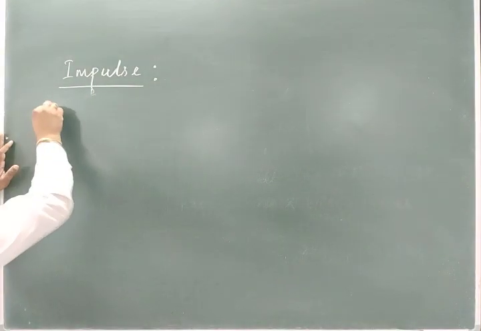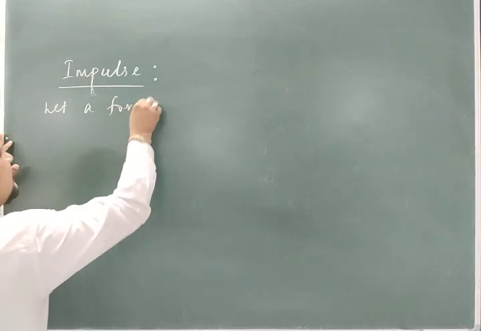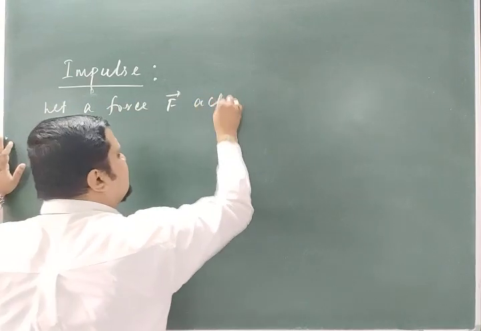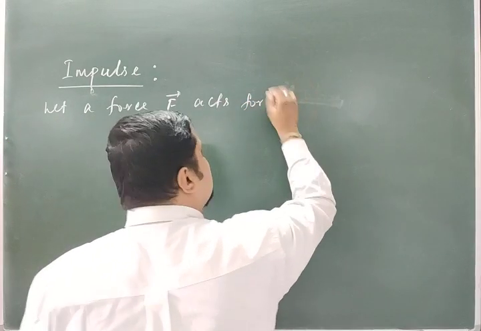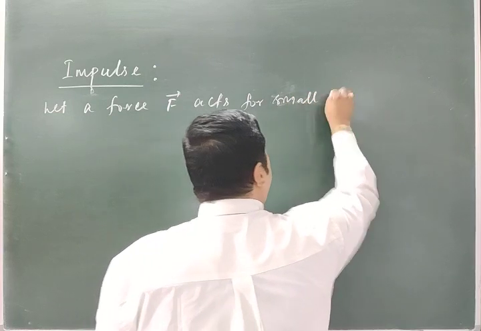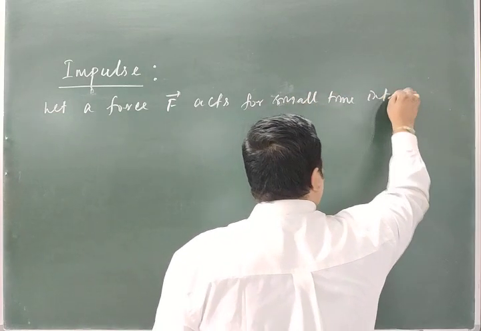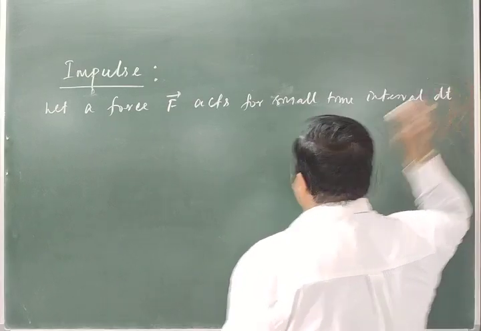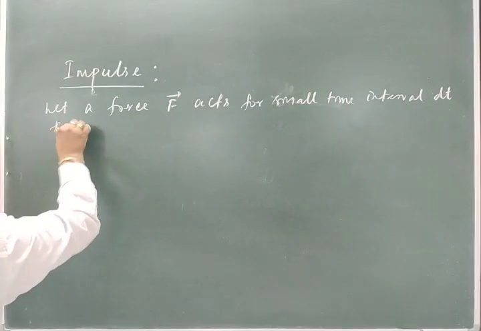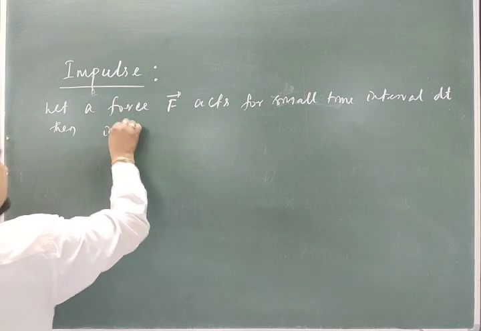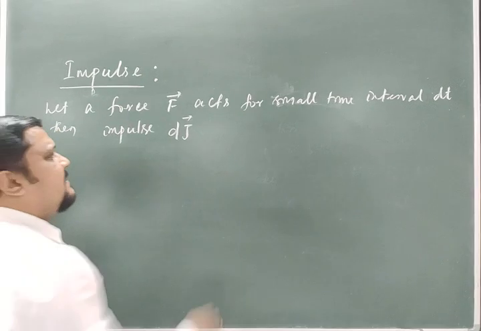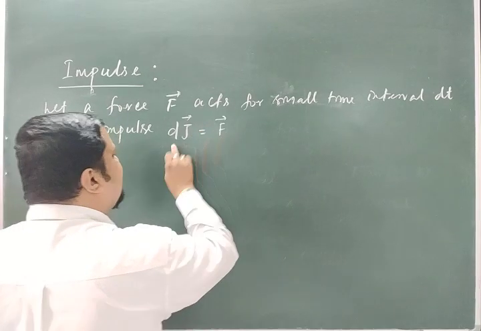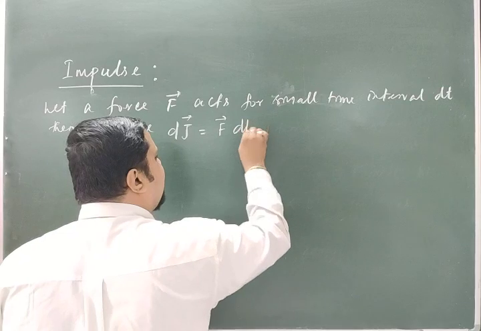Let a force F act for a small, infinitely small time interval dt, then the small impulse dJ is equal to F dt. Can we write like this?